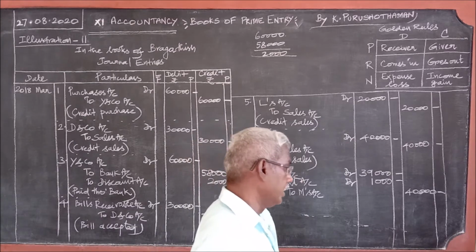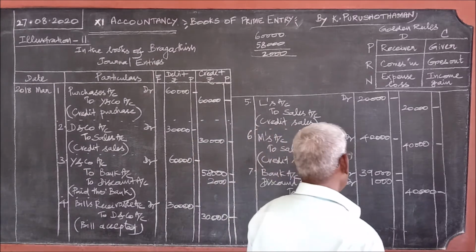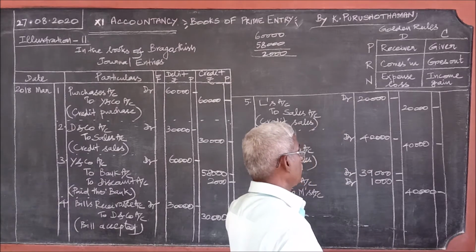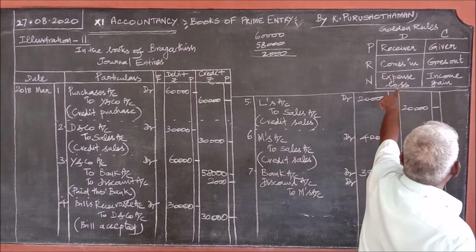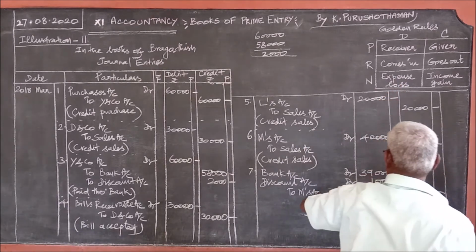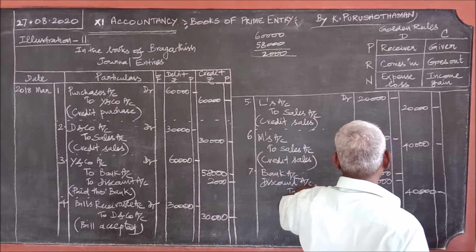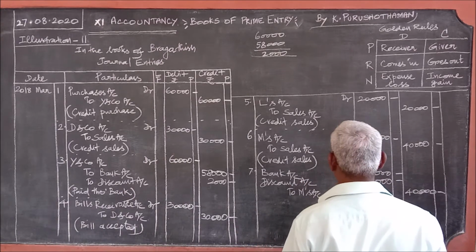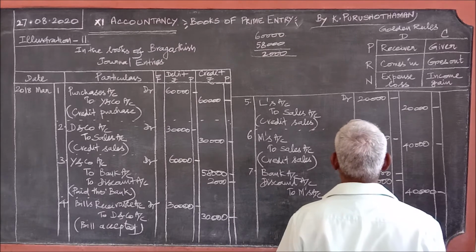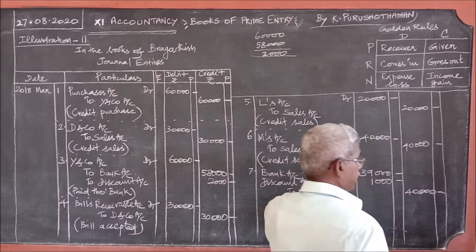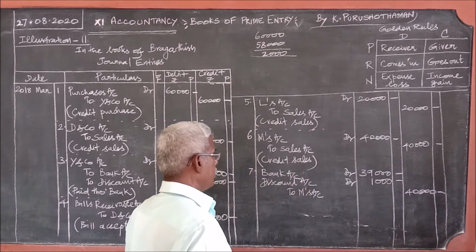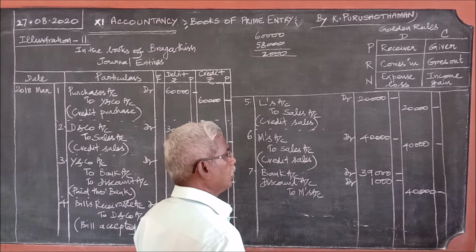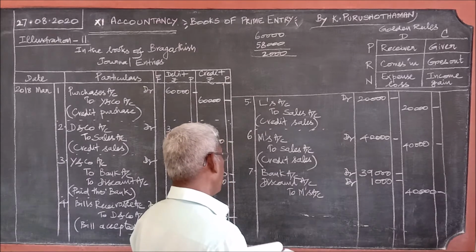Though it is called a discount, it is a loss to the business. Therefore, expense and loss should be debited. Here the discount is a loss, so we have written it on the debit. In some other problem we have seen already, the discount is an income, so we credited it. In this one, instead of 40,000, we received only 39,000. Therefore, the 1,000 rupees is a loss.